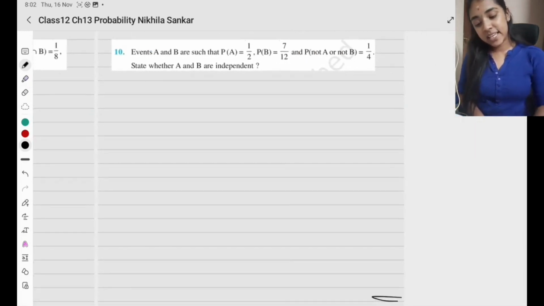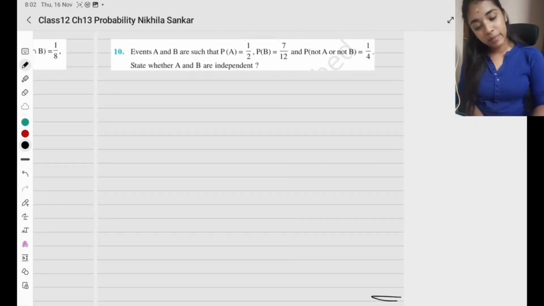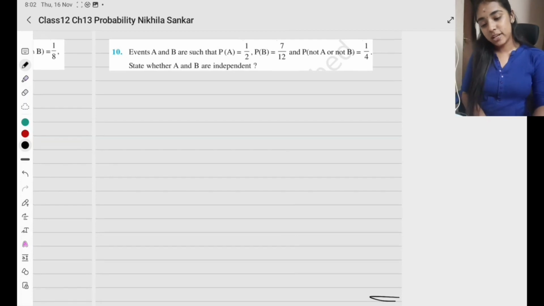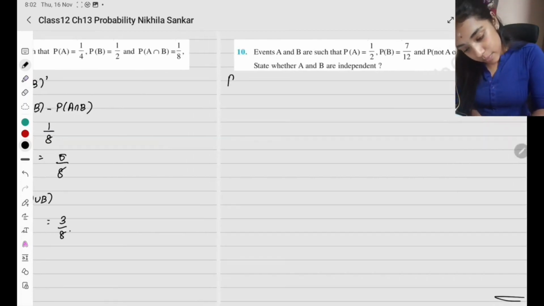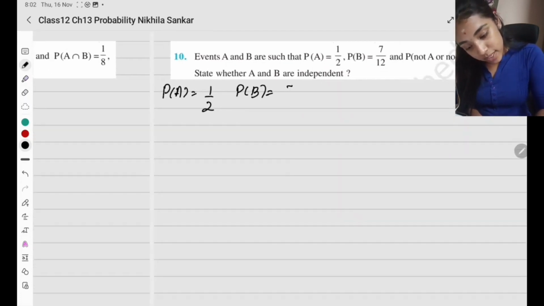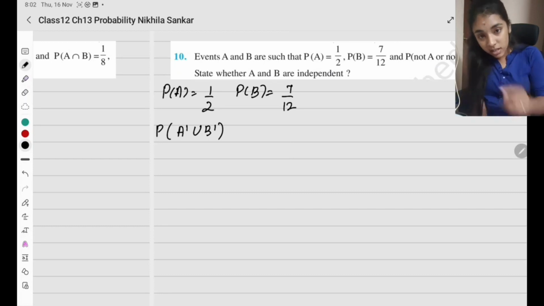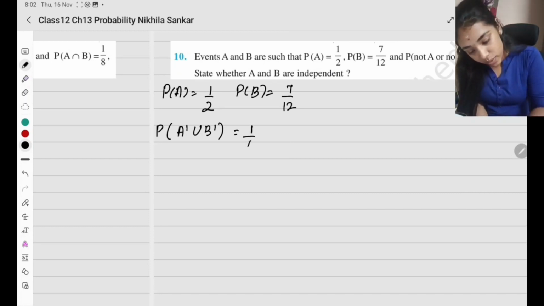Question number 10. Events A and B are such that probability of A, B, and not A or not B are given. State whether they are independent. So probability of A intersection B equals probability of A times probability of B, and we need to check that. Okay. So let's do that. What all are they given? Probability of A is 1 by 2. Probability of B is 7 by 12. And probability of not A or not B, which is the union of the nots, is 1 by 4.